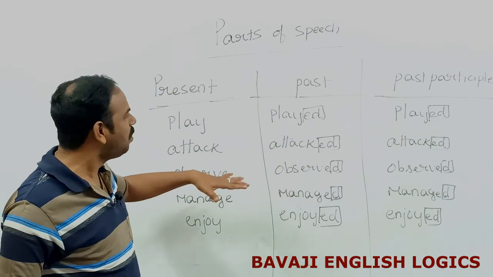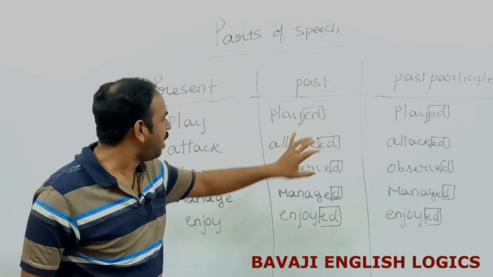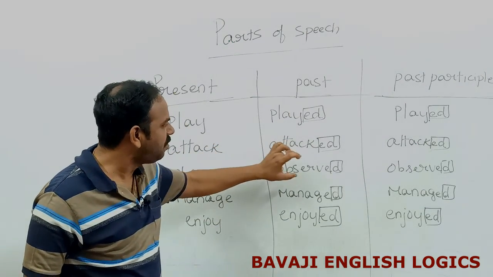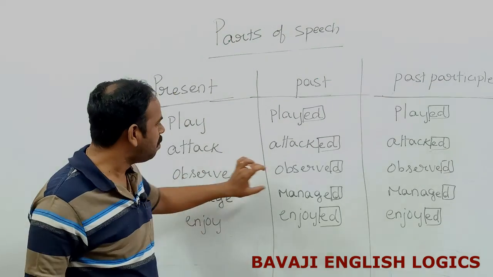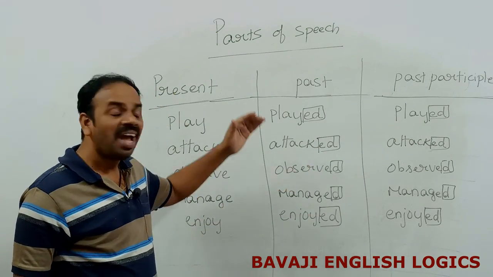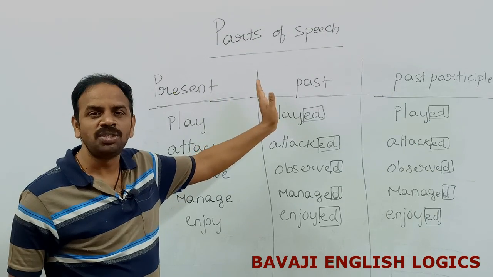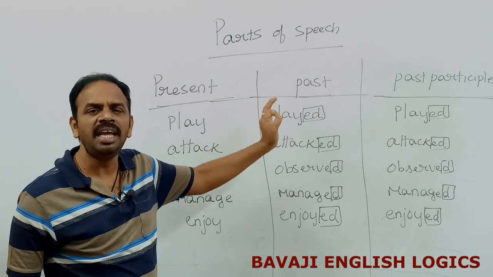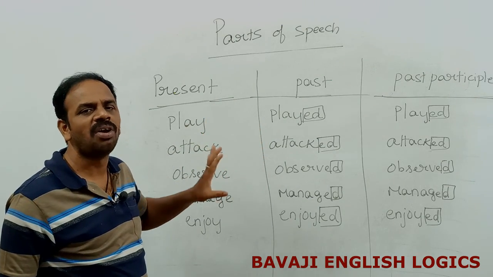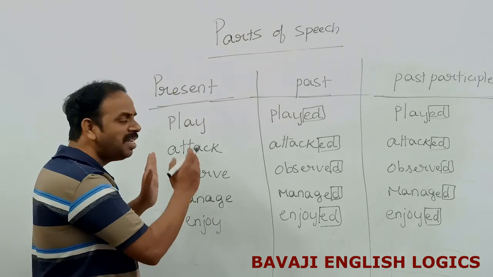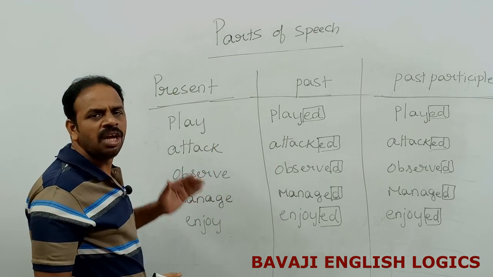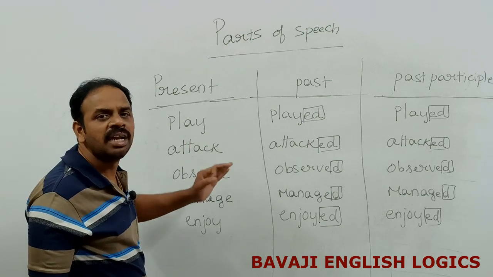So if we observe, play, attack, observe, manage, enjoy, when they change their forms into V2 and V3, either D or ED is added. So these kinds of main verbs are called regular verbs. That means they change in a regular pattern. That is why we call them regular verbs.